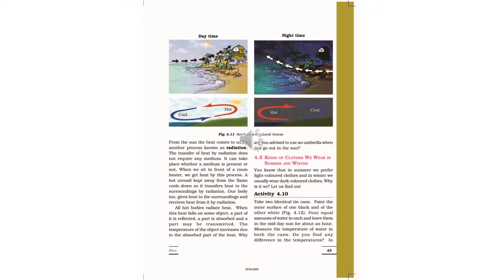When this heat falls on an object, a part of that heat is reflected, a part is absorbed, and a part may be transmitted. It varies from object to object. The temperature of the object increases due to the absorbed part of the heat.